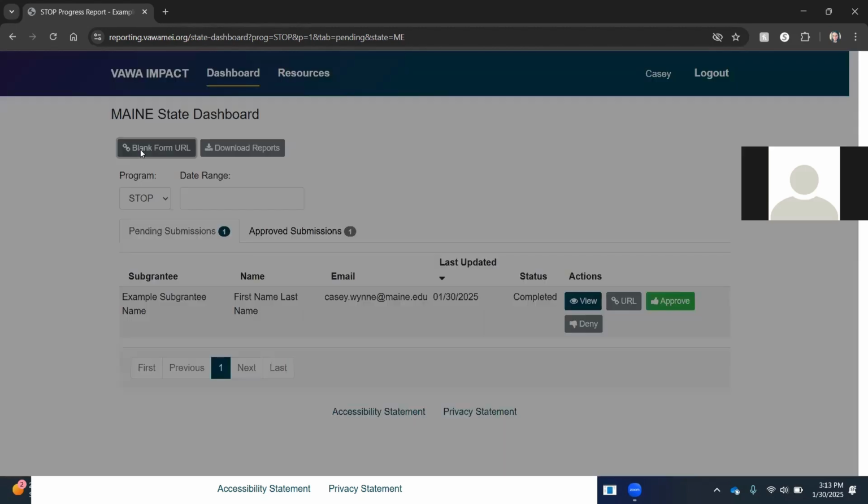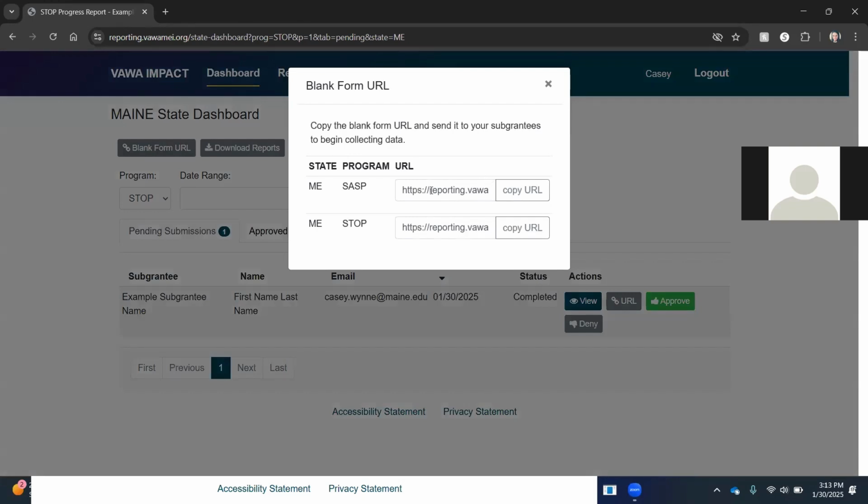I can click blank form URL. This is how I'm going to get the URL for a blank performance report to send to subgrantees externally through an email. I would have to do one at a time. Those will bring me to a blank reporting form that all of my subgrantees can access.